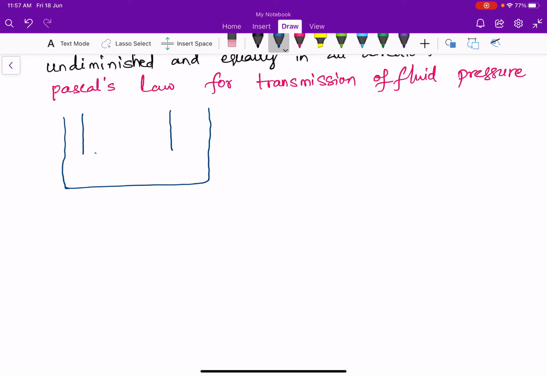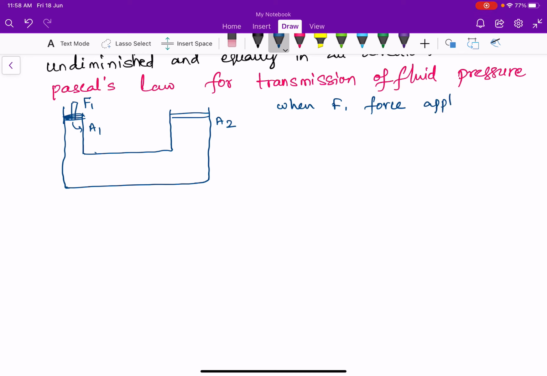Two cross-sectional areas like this. Consider the cross-sectional area at this point. It consists of some piston, and this also consists of some piston like this. So here the cross-sectional area at this point is nothing but A1, and here the cross-sectional area is nothing but A2.